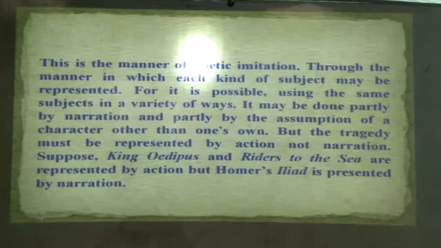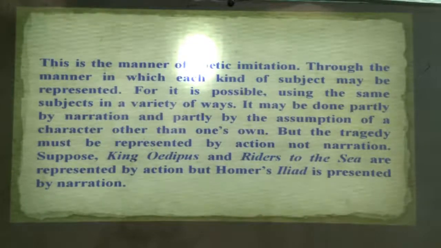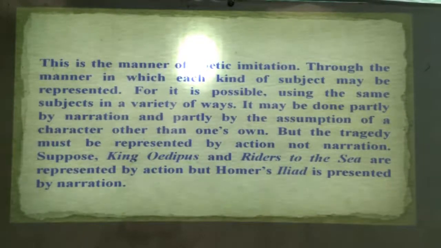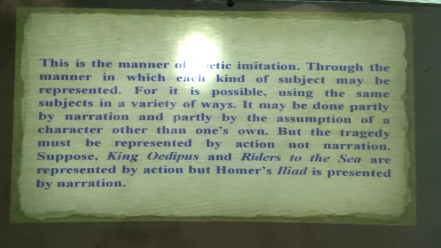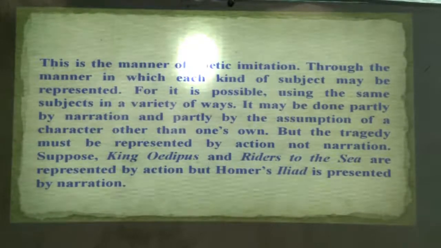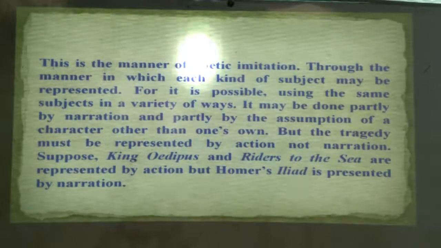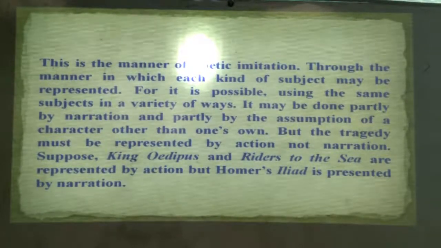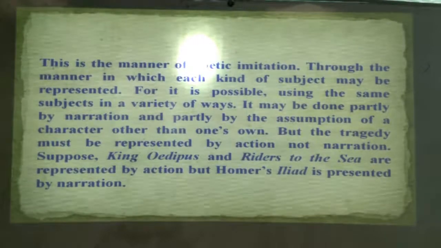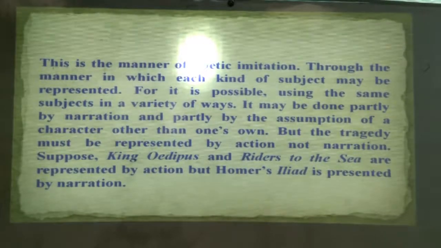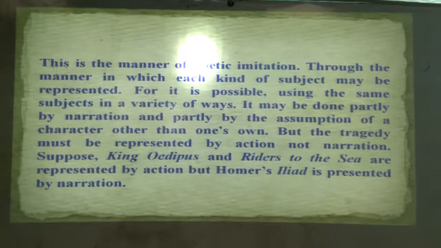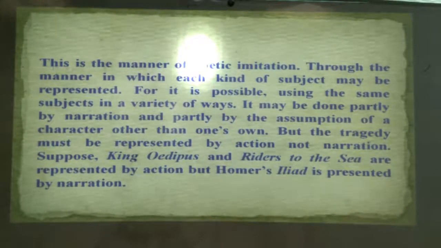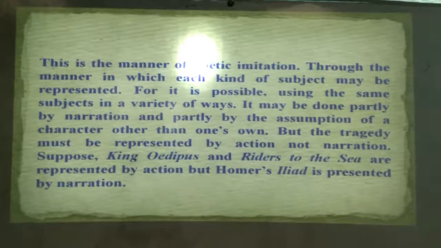This is the manner of poetic imitation, also the manner in which each kind of subject may be represented, for it is possible to use the same subjects in a variety of ways. It may be done partly by narration and partly by the assumption of a character other than one's own. But tragedy must be represented by action, not narration. Suppose King Oedipus and Riders to the Sea, these are presented through action. Why? Because these are performed on the stage and in a theater. Narration comes through the action, through speech and dialogue.